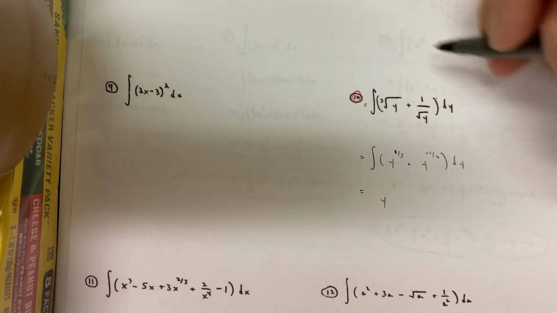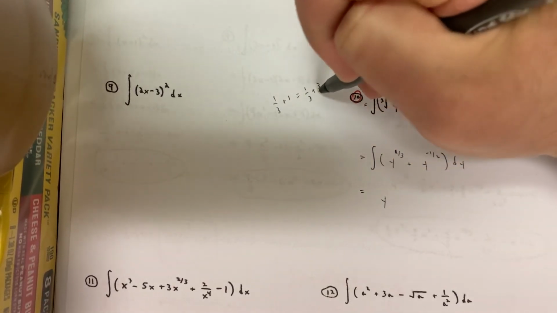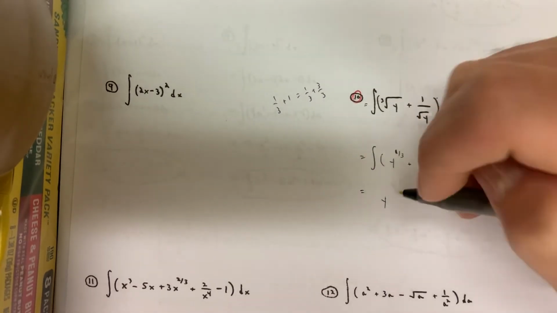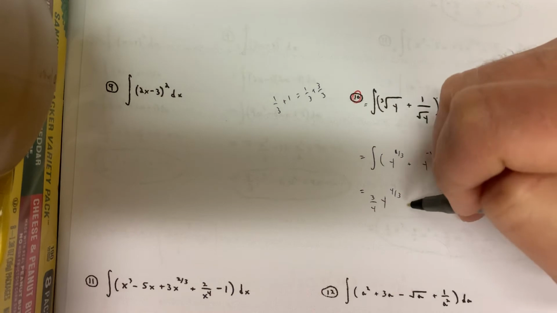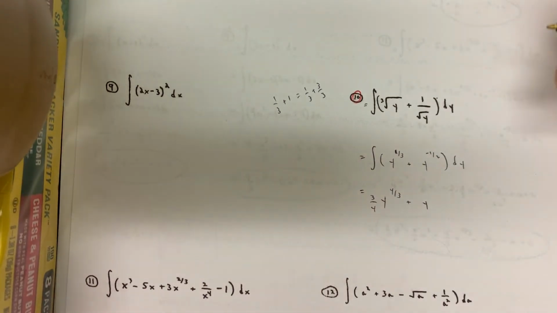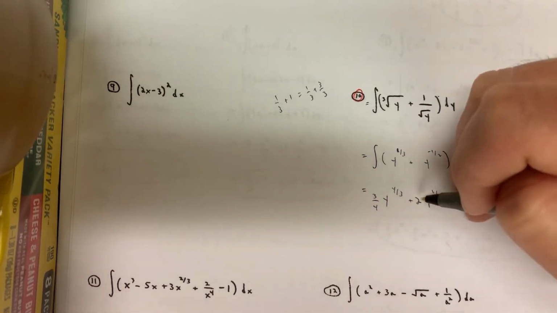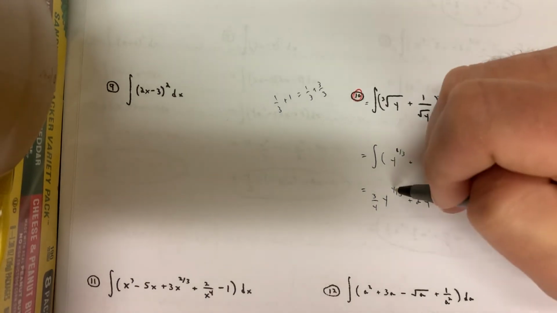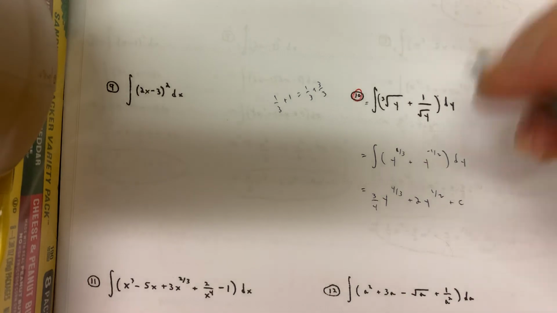All right, so here, let's integrate now. Add 1 to the exponent, so 1/3 plus 1. Same thing as 1/3 plus 3/3. That's going to be 4/3, right? Okay, Claffey will divide by 4/3. Let's multiply by 3/4. Plus y to the, add 1 to the exponent, okay? Negative 1/2 plus 1 is positive 1/2. Instead of dividing by 1/2 like Shalene would do, let's multiply by 2. Flanagan multiplies by 2 right away because Flanagan's pretty cool. All right, plus c.